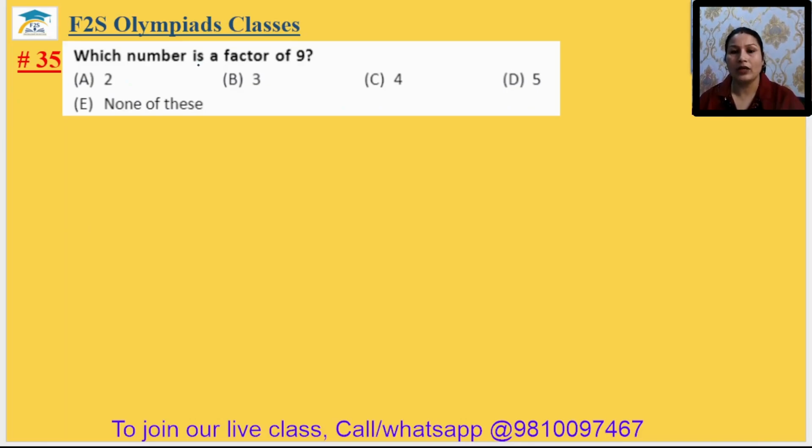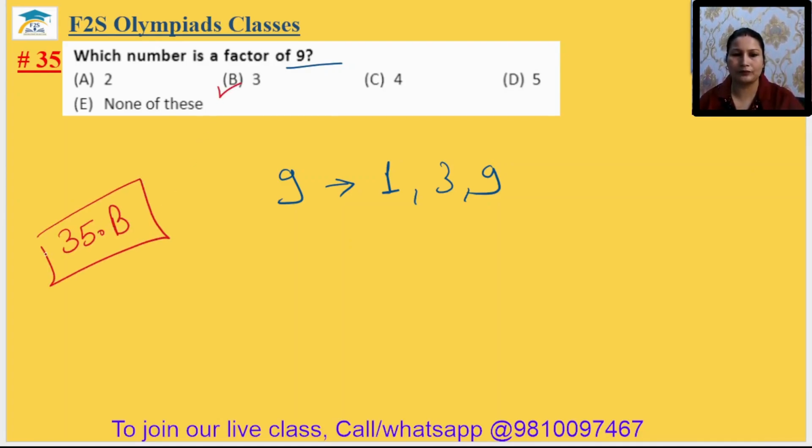Question number 35. Which number is a factor of 9? Factors of 9 are 1, 3 and 9 only. So 1, 3 and 9, so we can write 3 is available here. So 3 is the factor. 35th answer is option B.